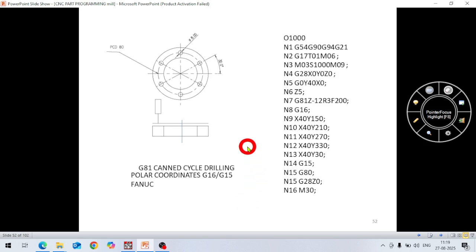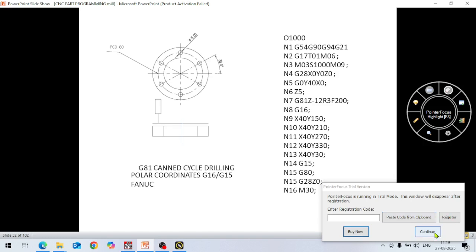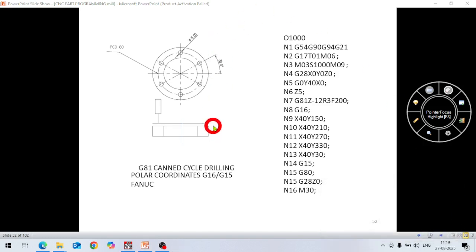Today I am going to explain in this program drilling cycle, canned cycle drilling G81, along with polar coordinates. So this is a component given here, and this is a top view and this is front view here, and PCD is 80 mm circle diameter, and there are 6 holes on this PCD.